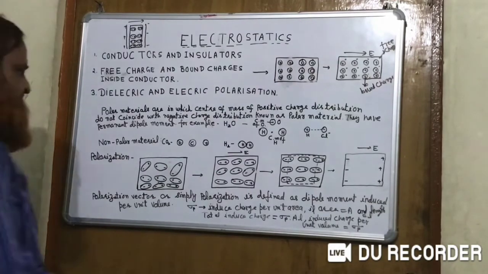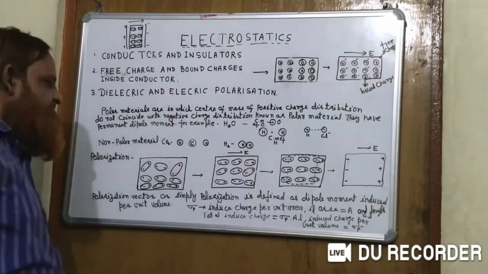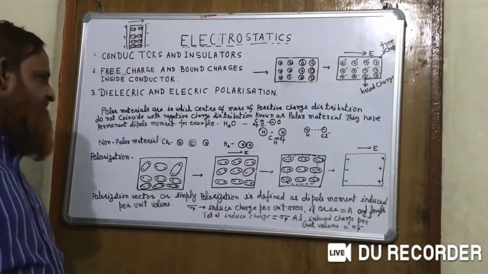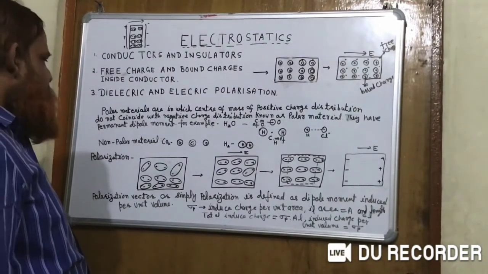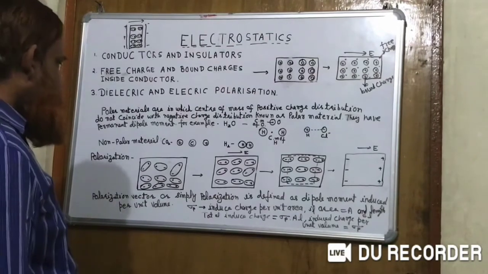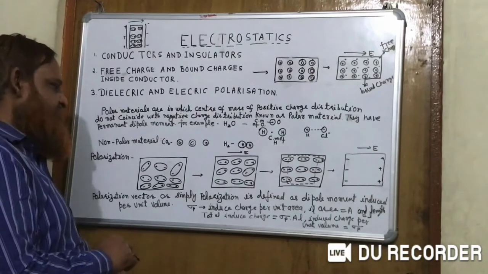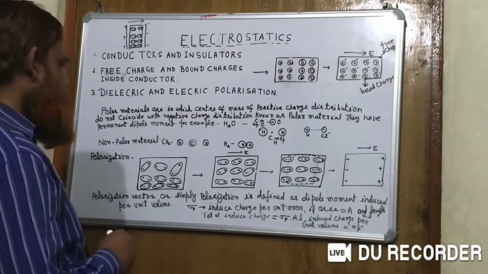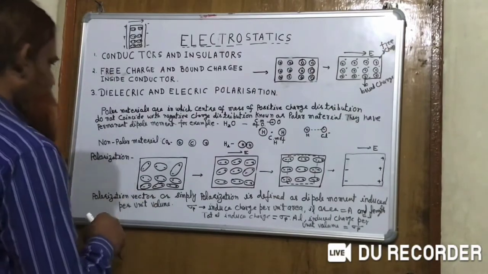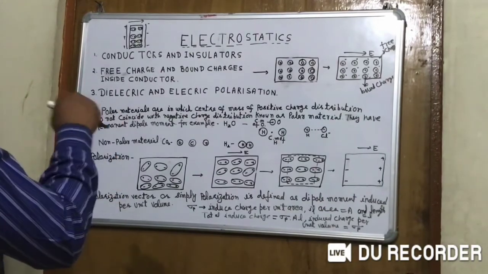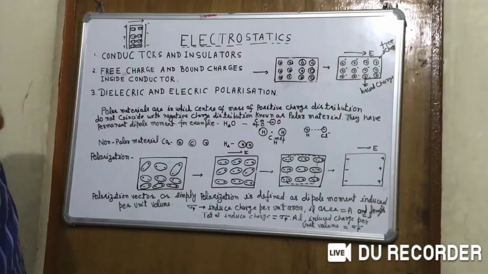But when they are subjected to some electric field, there are two types of alignment: one due to thermal agitation and secondly due to the applied electric field. Due to the electric field, dipoles want to align in the direction of the electric field, but thermal agitation disturbs it and does not let them align.